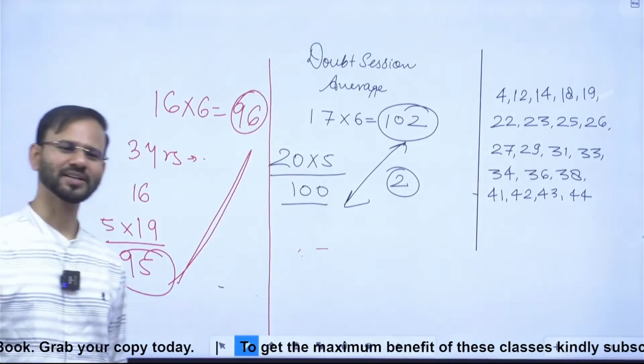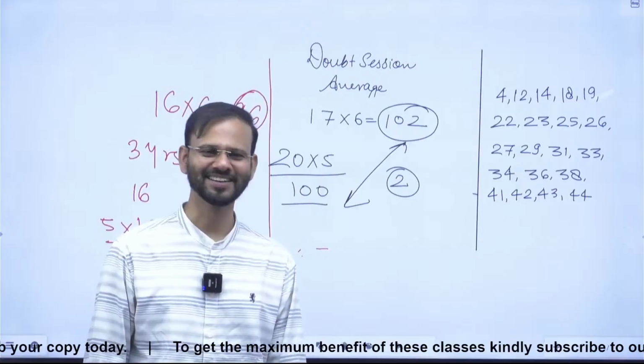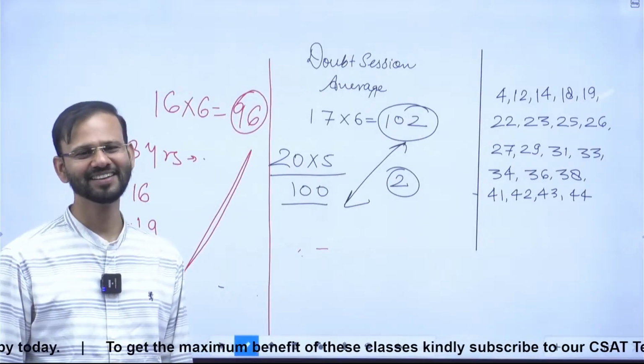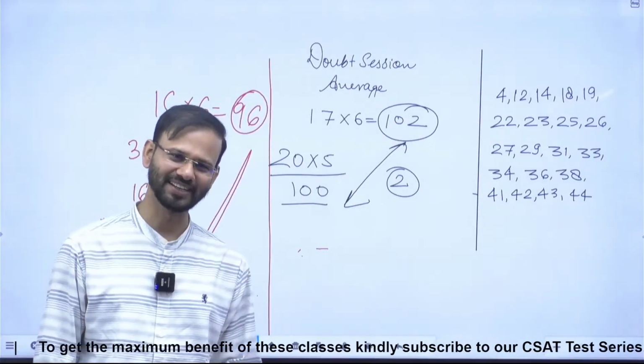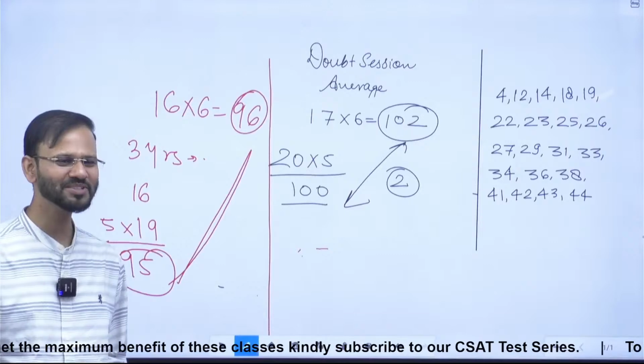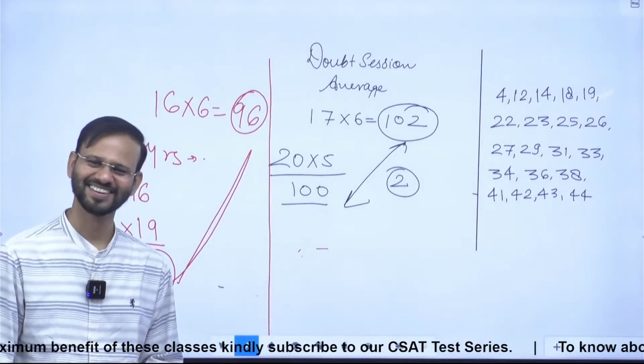So what was your doubt? Why you could not solve this question? हाँ, Sir, I was doing 83 into 5. 80 was the average you were thinking, huh? 80 was the sum, yaar.